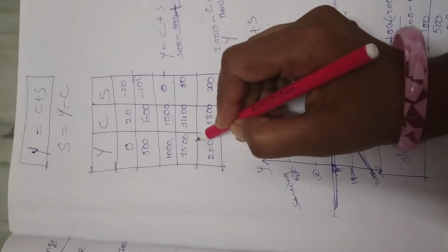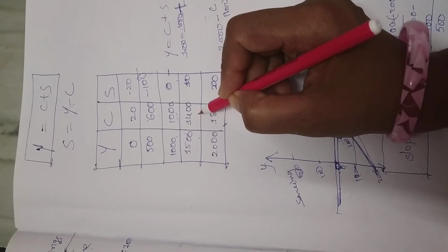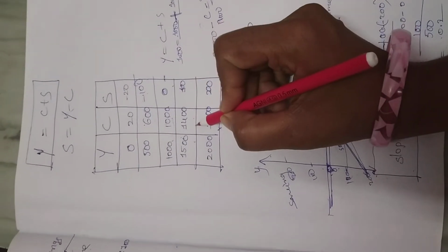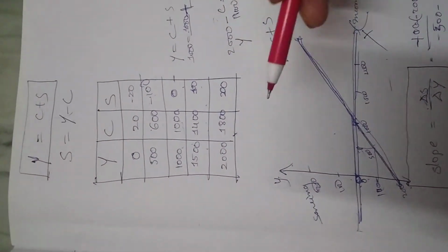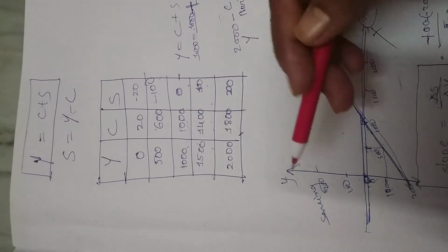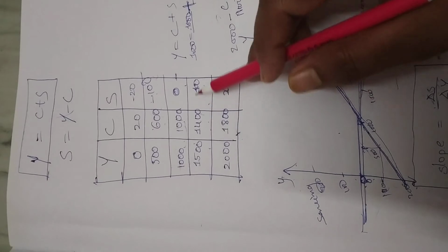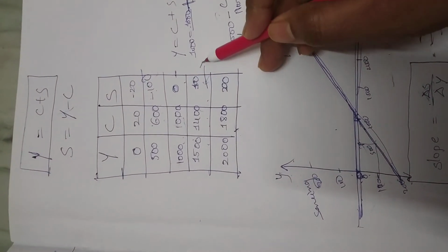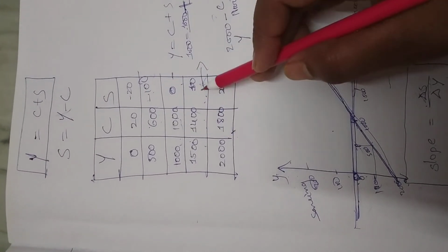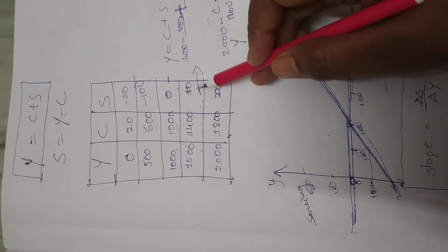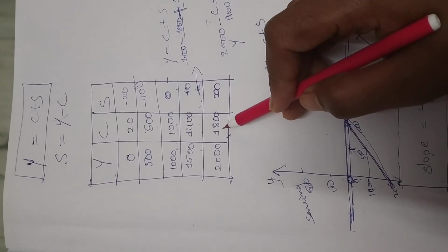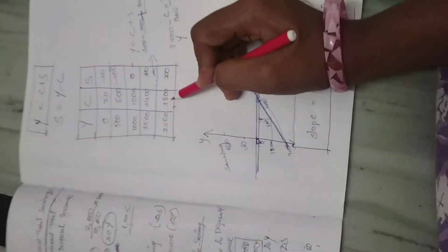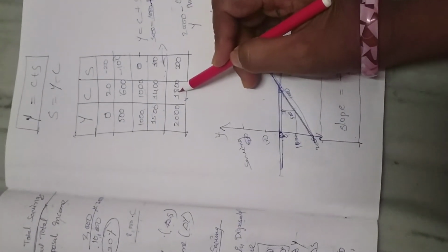When your income increases to 1,500, your consumption expenditure is 1,400. How much money remains after meeting your present consumption? 100 rupees. So you will save 100 rupees. This is your saving. When your income is 2,000, your consumption expenditure is 1,800.